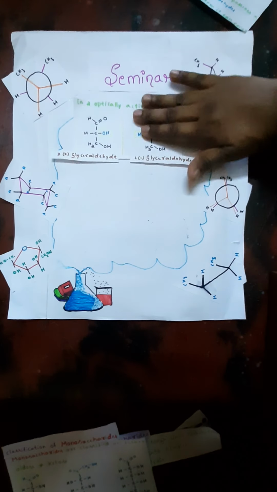The positive and negative signs represent how it rotates plane polarized light. If the isomer, or D-glyceraldehyde, rotates plane polarized light in the clockwise direction, it is said to have a positive sign, and the compound is called dextrorotatory, so it has a plus sign.